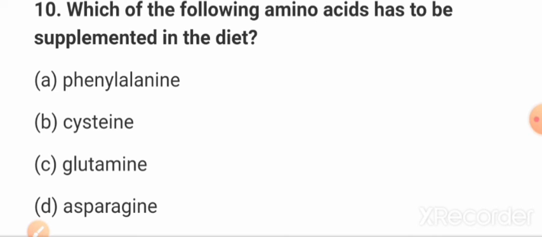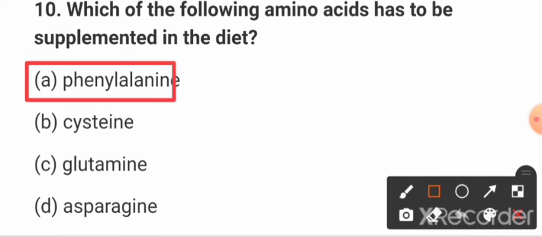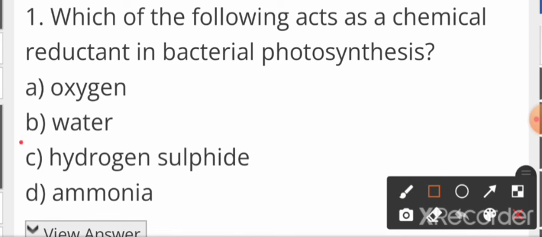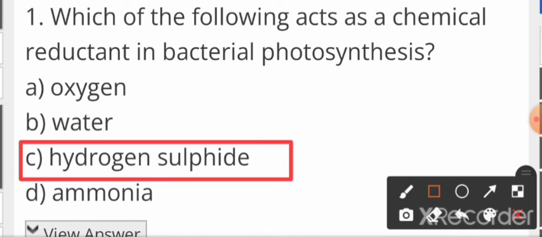Now next question, friends: which of the following acts as a chemical reductant in bacterial photosynthesis? Option C, hydrogen sulfide. Hydrogen sulfide acts as a chemical reductant in bacterial photosynthesis.